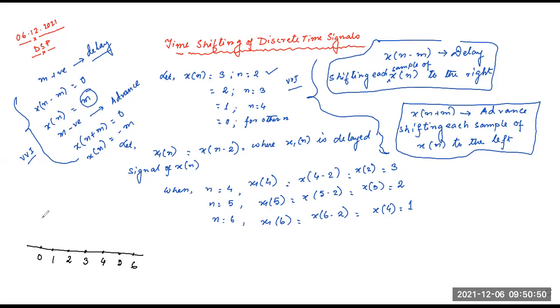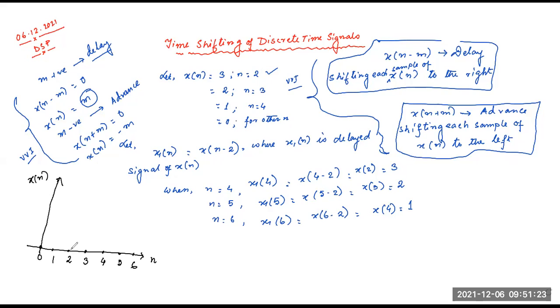Suppose this is our signal, this is the y-axis as a function of x of n, and this is n. For x of n, only from n equals 2 does it have a value.